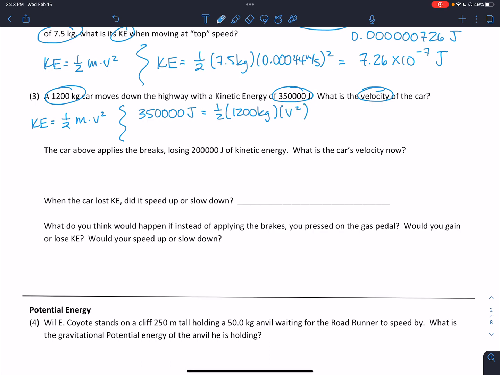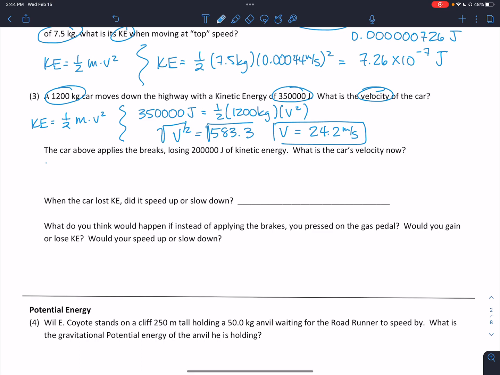All right, we're going to multiply both sides by 2 and then divide both sides by 1,200, and that's going to give us a v squared equal to around 583.3. We then take the square root of both sides, and we find that the velocity of this car as it moves down the highway is 24.2 meters per second. All right. The next question says, the car above applies the brakes, losing 200,000 joules of kinetic energy. What is the car's velocity now?